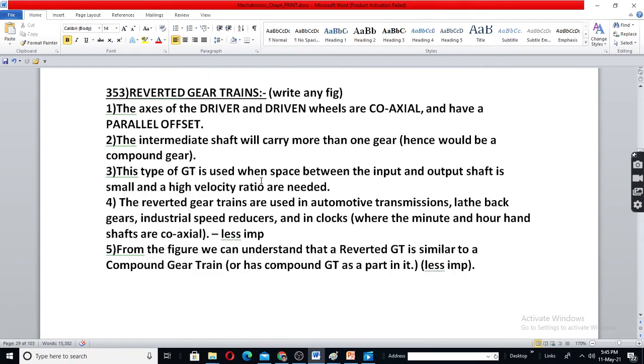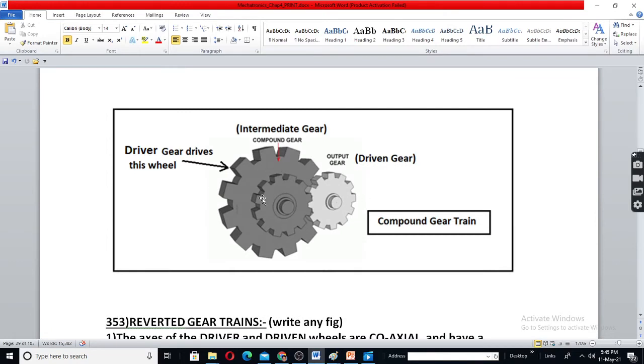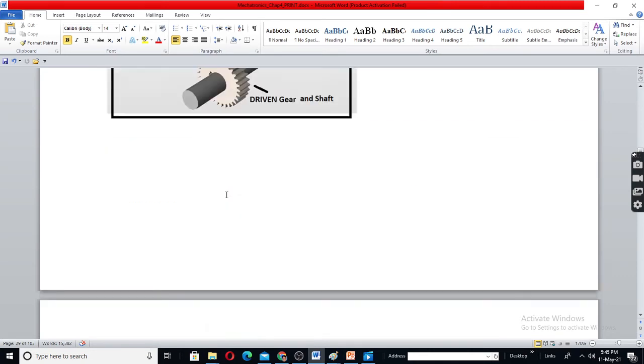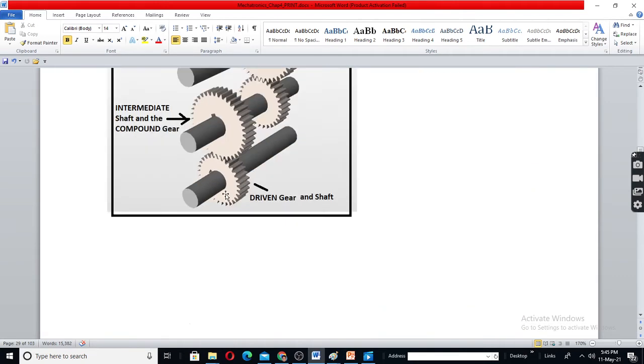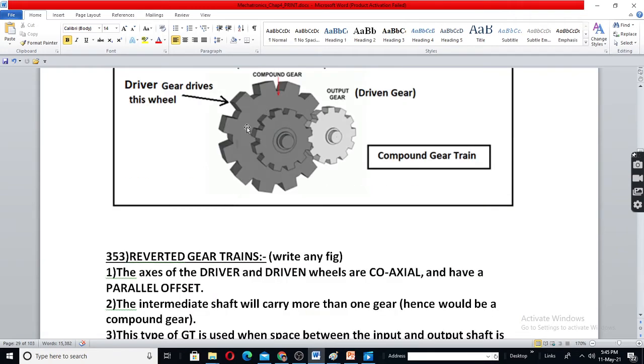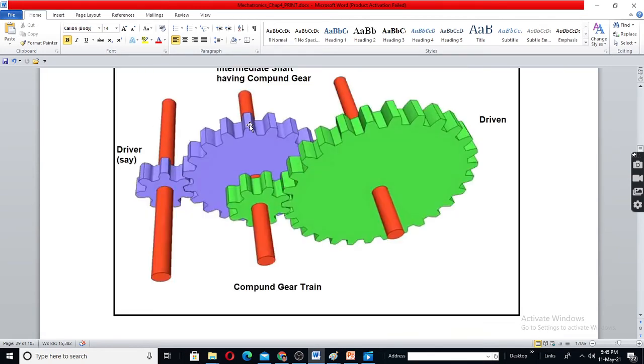Okay. In this figure, driver gear is not shown. This is driven. Driver gear is attached here. Okay. If you have lesser time, you can write like this. If you have more time, write this.